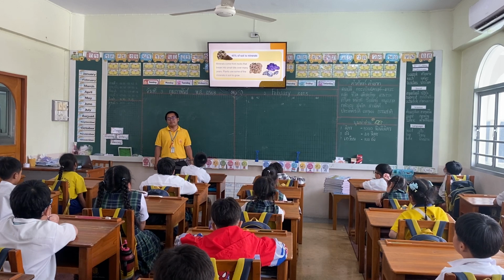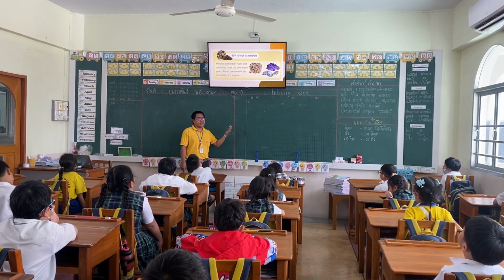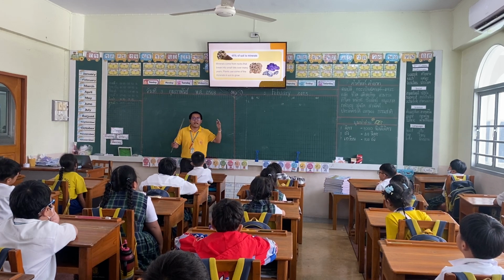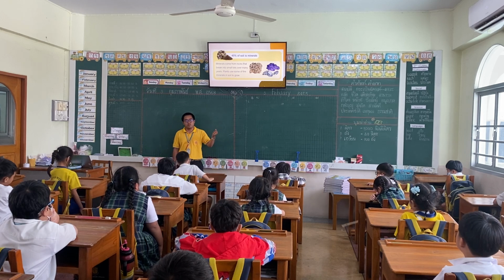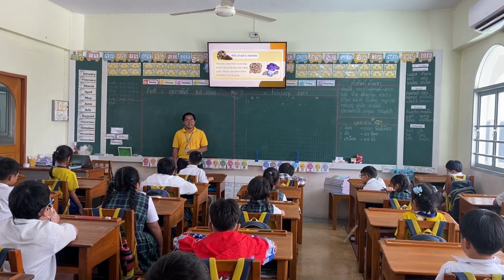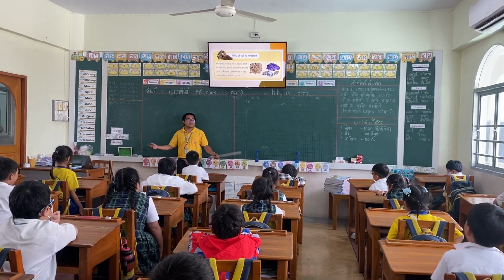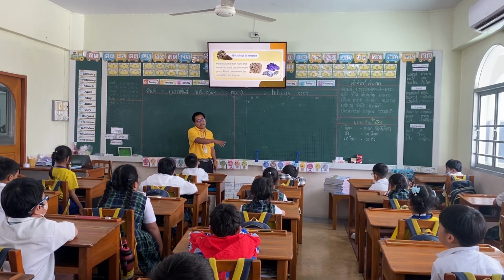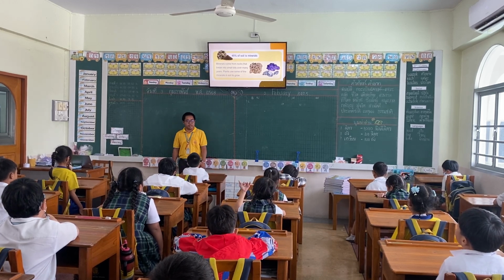So it comes from the big rocks. Because of many things, the big rocks will become smaller and smaller until they become part of soil. For example, strong winds can blow the rocks away, and then they will break into small pieces.